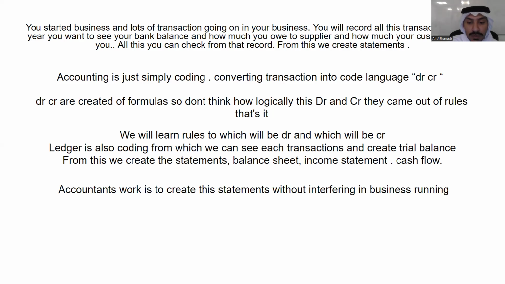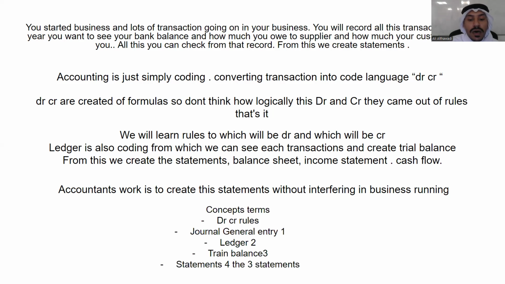Accountants work to create these statements without interfering in the business. So whoever is an accountant in a business, his work is just to create these statements. He is not involved in how to make the business profitable or how to reduce cost. This is not the work of an accountant. The accountant just wants to make sure that he's recording everything and presenting this information to the users. We'll talk about the users, who are the users of these statements.